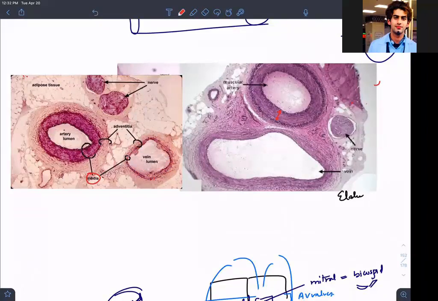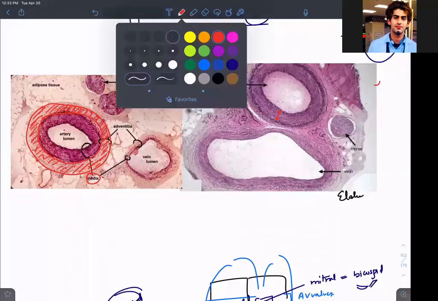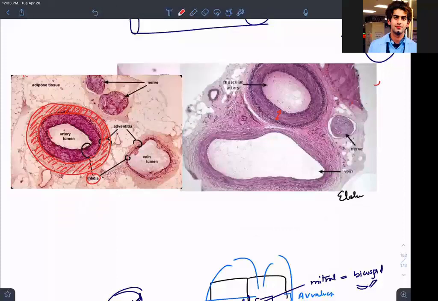Can we see the adventitia? This much is the adventitia. Once you are going into the histology lab, you can open this video and listen, and then you can appreciate it in the microscope in your lab. This can help you. So this is the adventitia. Intima should be somewhere here. See, small intima. So these are the cross sections of the arteries.